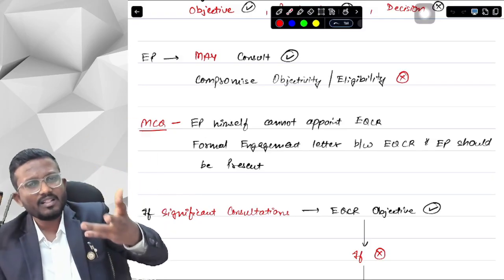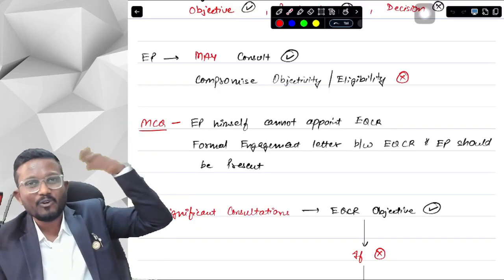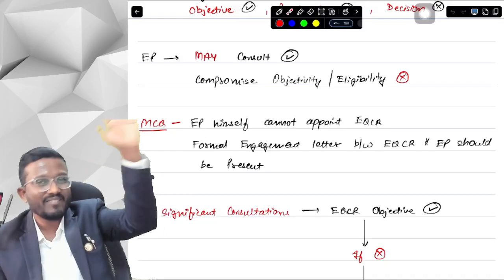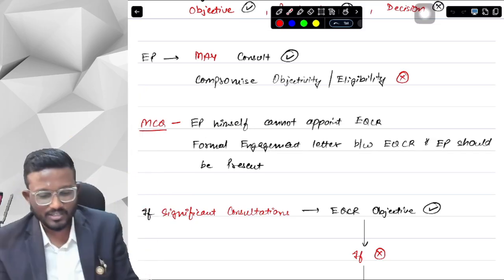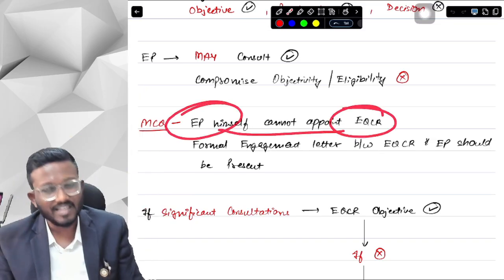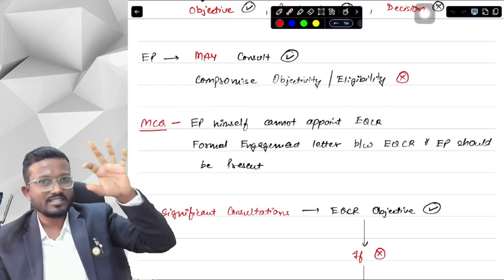If it is possible, then we will appoint our own copy checkers, and the copy checkers will give us 100 marks, and then we will just clear the CA exam. So that is not the case. We cannot appoint our own reviewer. So the EP himself cannot appoint the EQCR. Then who appoints the EQCR? The EQCR is appointed according to the firm's quality control systems and policies.